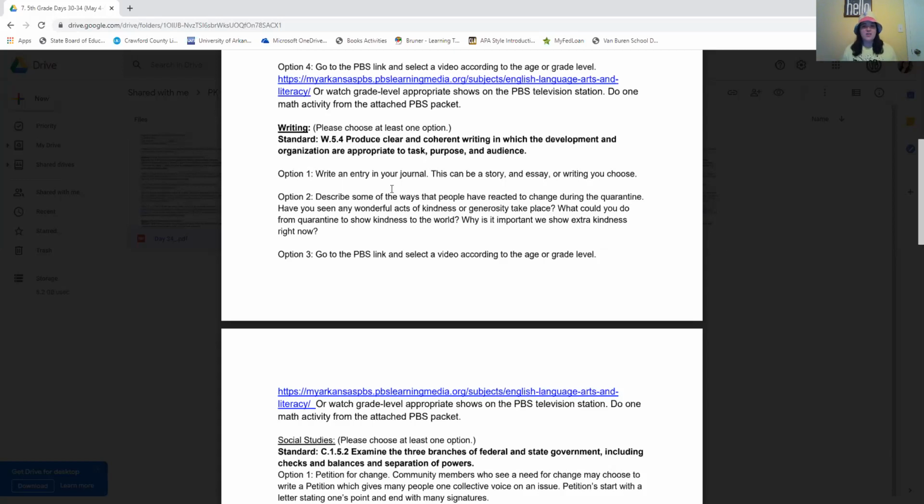Just a paragraph answering those questions about kindness and how important it is during this time, what you could do to be kind, and what you've seen people do as far as acts of kindness. So that's for option 2.